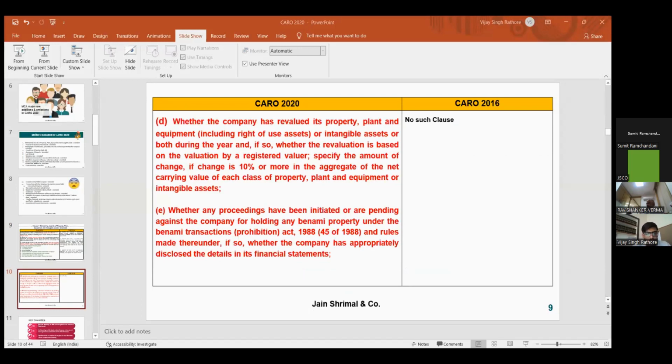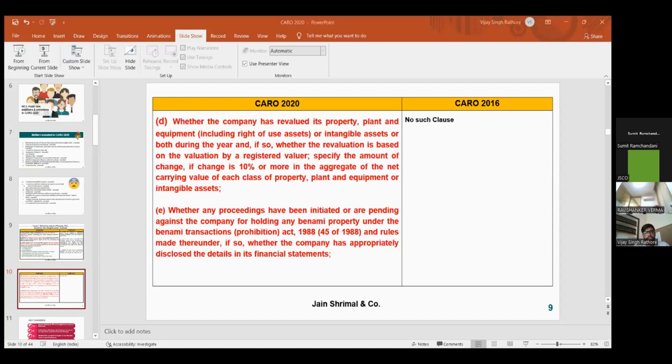Next is that if there is any revaluation, as Anshulji already discussed, of more than 10% into the gross value of property, plant and equipment, that has to be reported in CARO 2020 as well. Another change in fixed assets is that if there is any proceeding against the company under the Benami Property Act, that has to be reported under CARO 2020 as well.